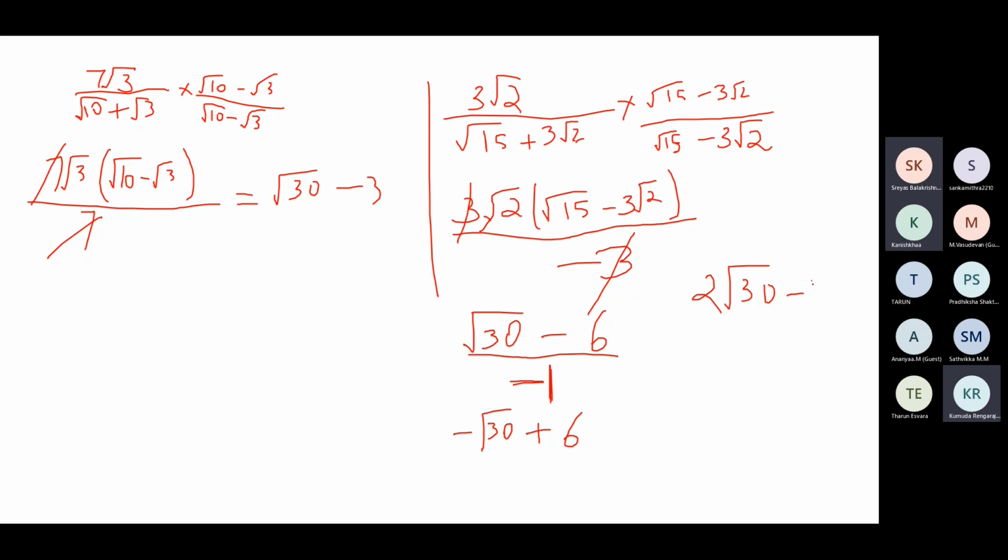What's the answer for step 1? Step 1 is root 30 minus 3. Then minus step 2 answer, so it will be minus this answer. So minus 2 root 30.